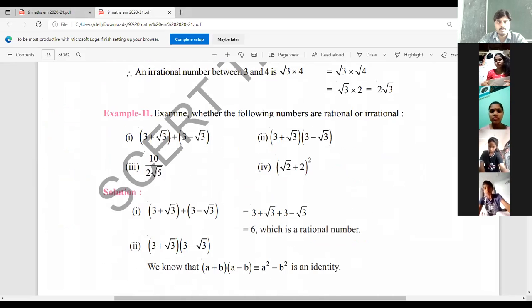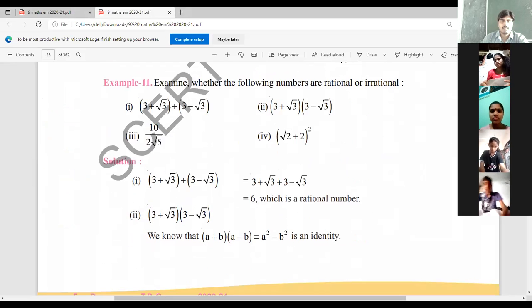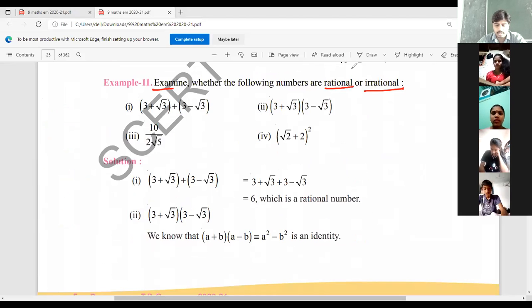Look at example 11. Examine whether the following numbers are rational or irrational. See, look at the first one. 3 plus root 3 plus 3 minus root 3.